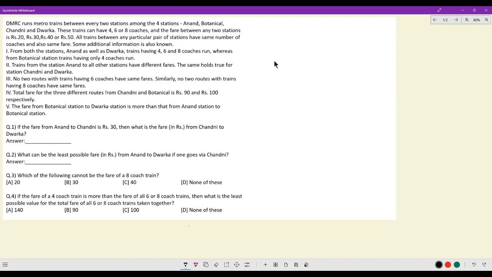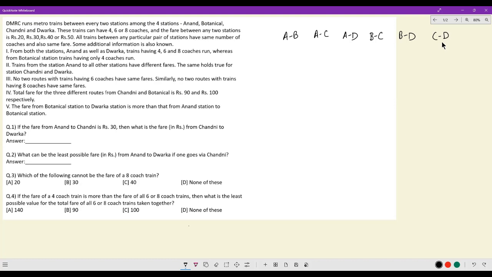So for the four destinations that we have, there can be 6 trains because for every pair there will be a separate train. So we have Anand Botanical, we have Anand Chandni, we have Anand Dwarka, we have Botanical Chandni, we have Botanical Dwarka, and we have Chandni Dwarka. These 6 pairings exist.